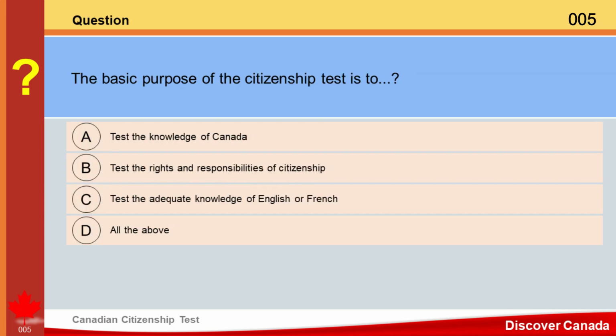Question. The basic purpose of the citizenship test is to A. Test the knowledge of Canada. B. Test the rights and responsibilities of citizenship. C. Test the adequate knowledge of English or French. D. All the above. Answer. All the above.